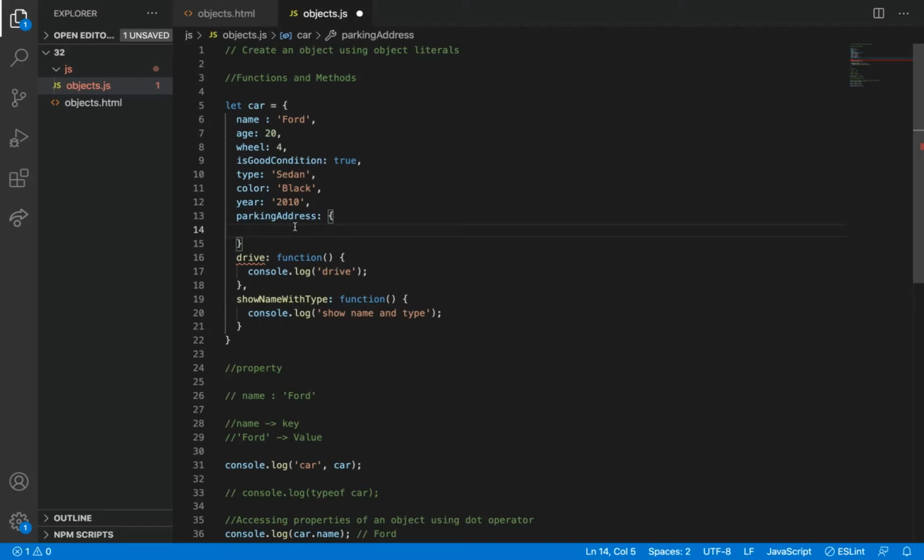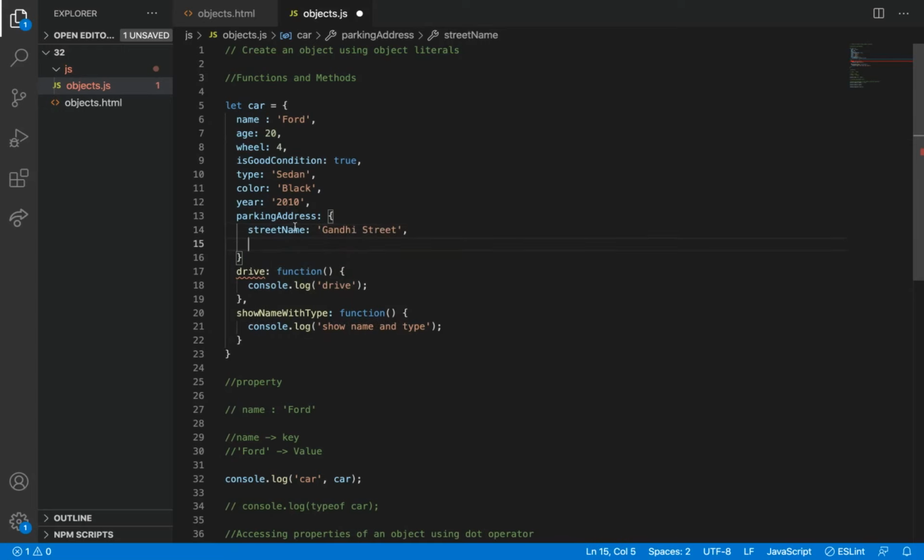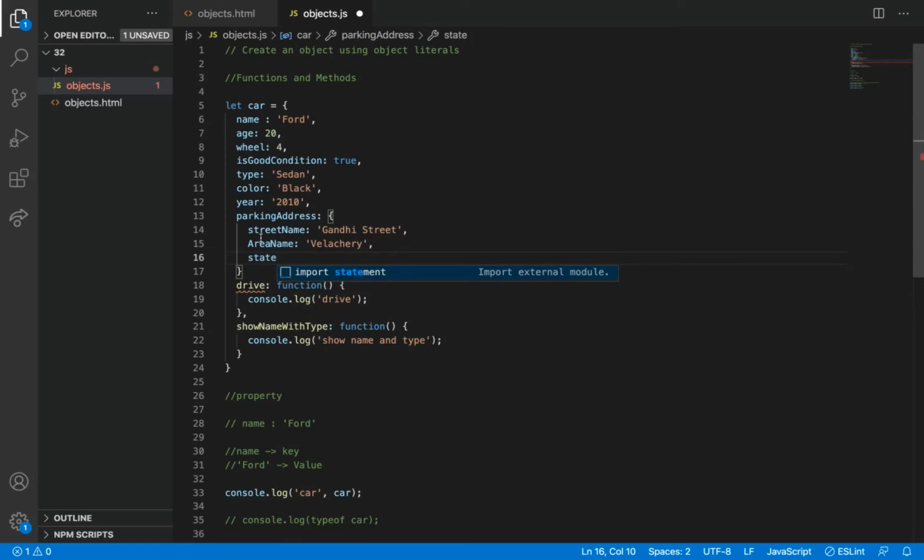Okay, I'm back. I can add a street name, in which street it is parked, let's say Gandhi Street, and also in location or area name, let's say Velachery, and then state name, a small camel case we need to use, state name, Tamil Nadu.